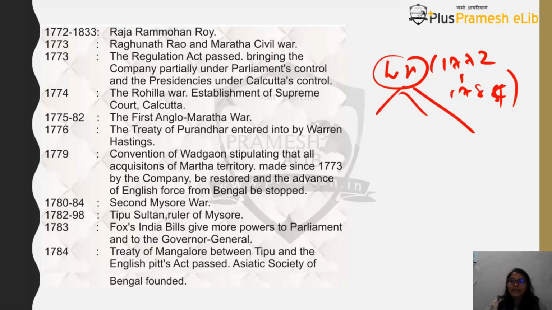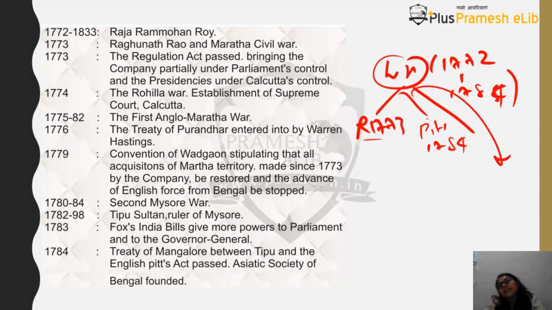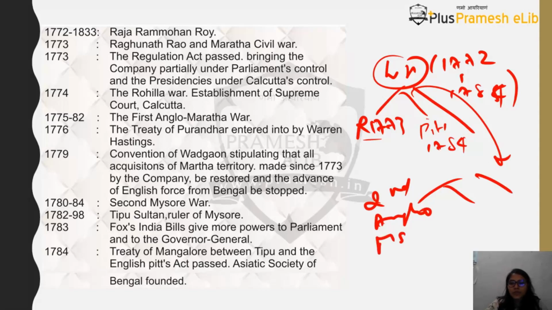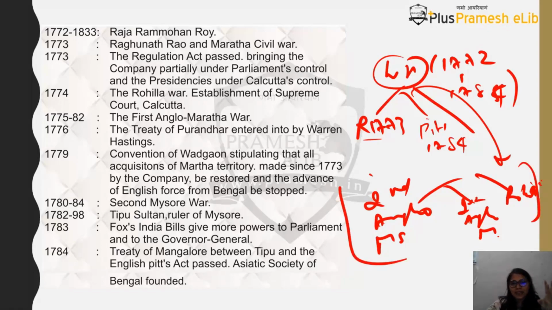Now you have Warren Hastings, who is going to be there from 1772 to almost 1784-85. Under his tenure, you will find the Regulating Act of 1773, and Pitt's India Act also of 1784. And you will also find that during his tenure only, there are three wars happening: the Second Anglo-Mysore War, the First Anglo-Maratha War, and the Rohilla War. So please do not forget it. How many wars are happening? Three: the Rohilla War, the Anglo-Maratha War, and the Second Anglo-Mysore War. So in 1774, there is the Rohilla War happening.